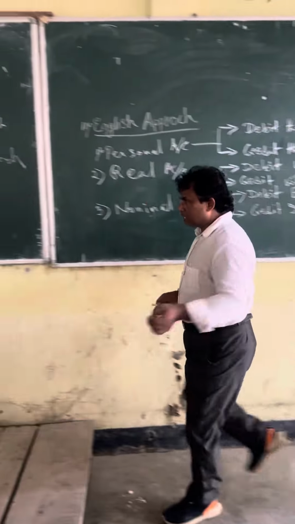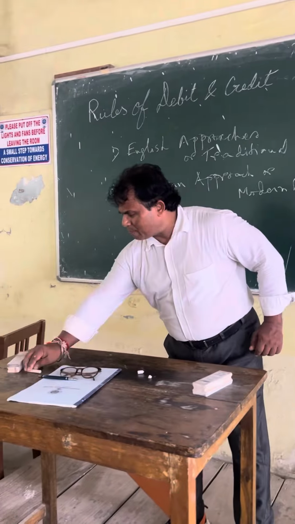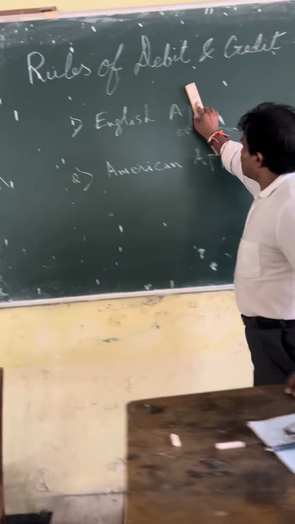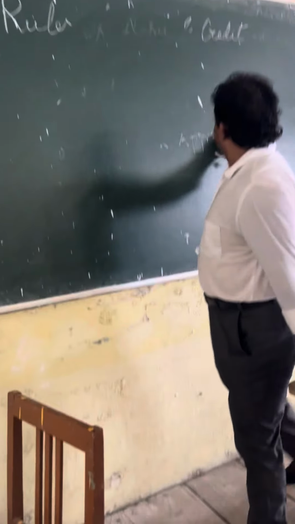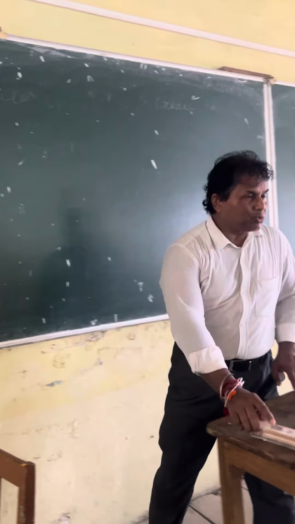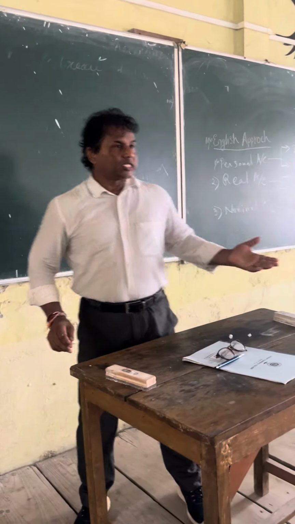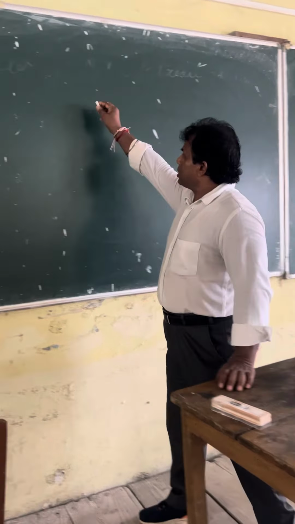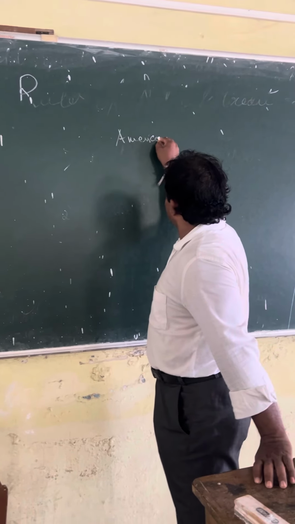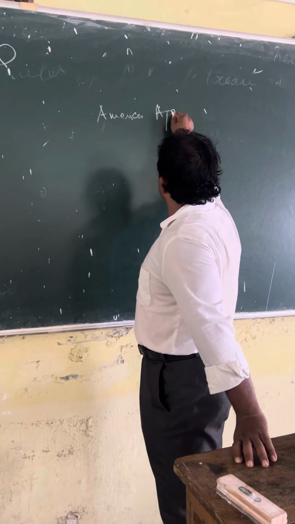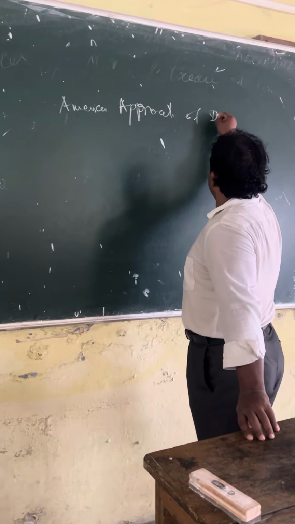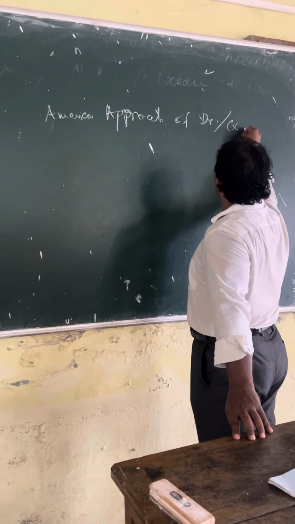Now I'll take 2-3 minutes to explain very beautifully. I will explain one particular thing, how I teach it. Please watch this with me. I'm sure you shall never forget it. Everybody be serious about it. Me also. Now the American approach of debit and credit.